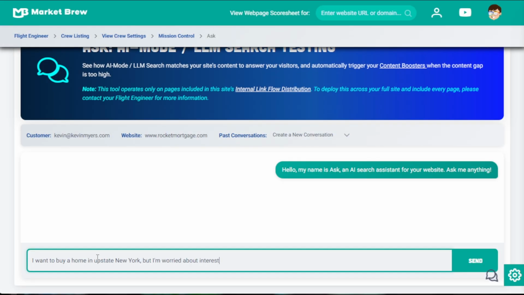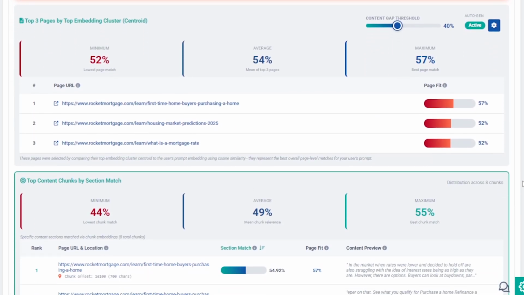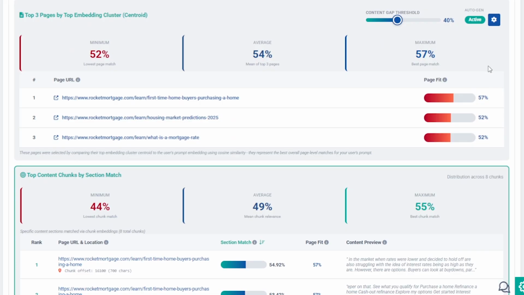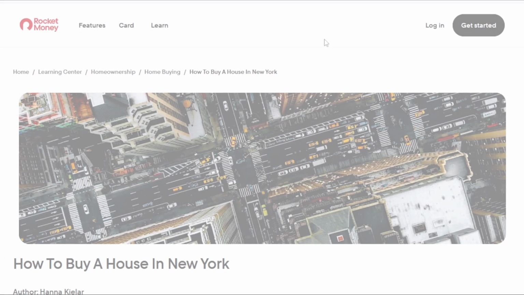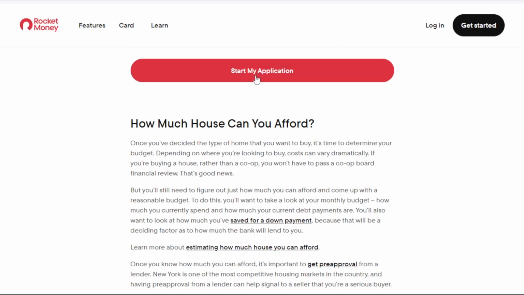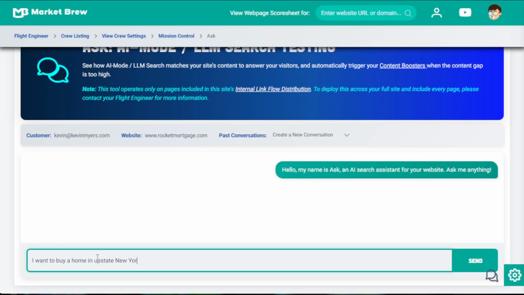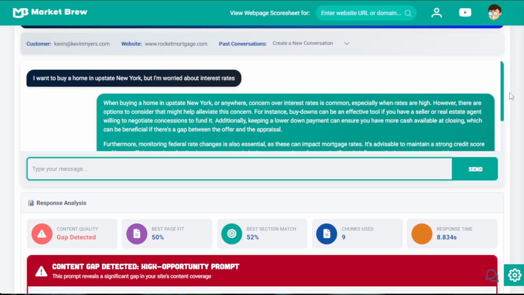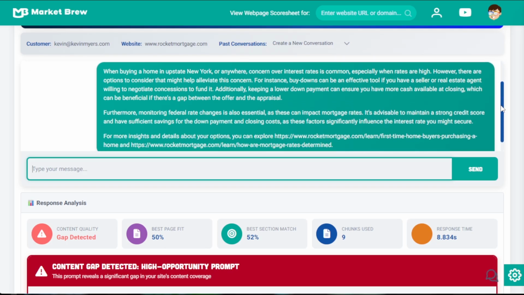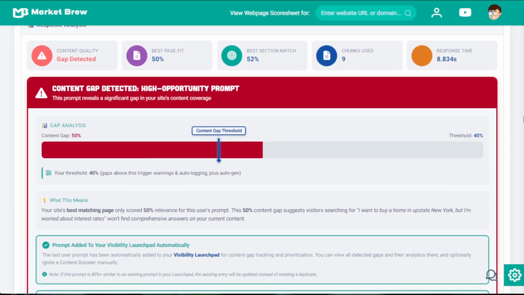It's a precise, transparent answer drawn straight from your site's pages, showing why that information surfaced and how the AI understood it. Ask transforms your website into a measurable knowledge system, one that speaks the same language as the algorithms shaping search. Ask's goal isn't to chat, it's to diagnose. Every response acts as an X-ray of your content, showing how AI connects ideas, detects gaps, and measures semantic alignment. You see exactly what the model understands and what it ignores.